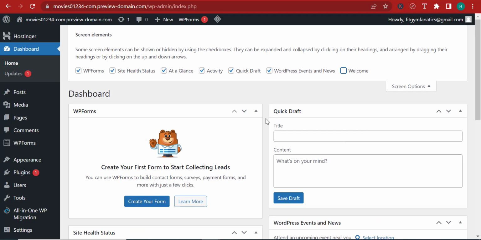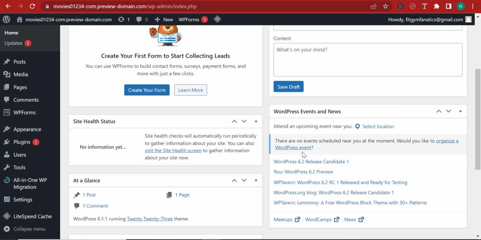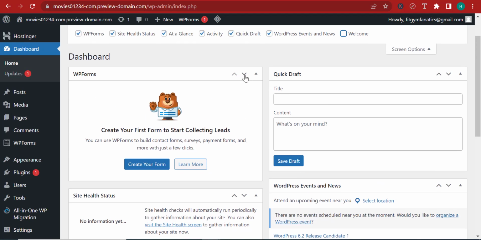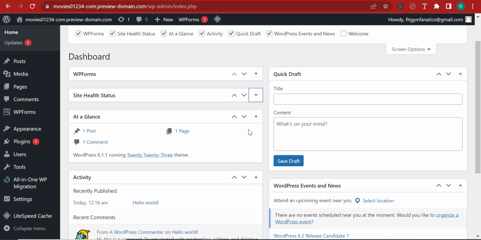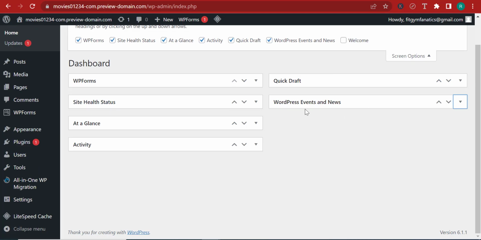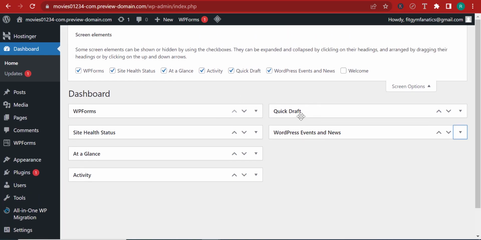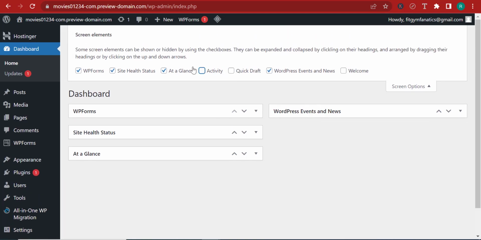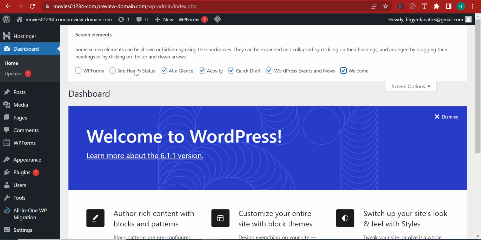Now let's say, for example, that I want to reorganize this stuff or I just want to minify it. I can click right here and this will be minified, as you can see. So I'm minifying it. And if I want to delete something, I can just click on the element which I want to delete from here and they'll all go away. If I want to get them back, I can click on them and they'll come back.